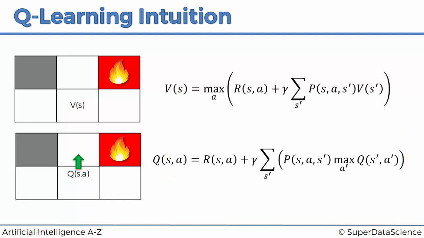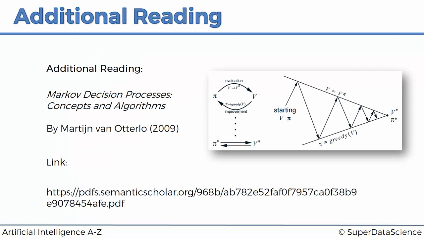And if you'd like to get a more rigorous, mathematical approach, and see the mathematics behind it and learn a bit more about Q values and how they work, then we've got some additional reading for you. This paper is called Markov Decision Processes, Concepts and Algorithms by Martin van Otterlo, 2009. So you've got the link here as always. And here you can read in a bit more detail to understand all the nitty-gritty behind Q values and so on.